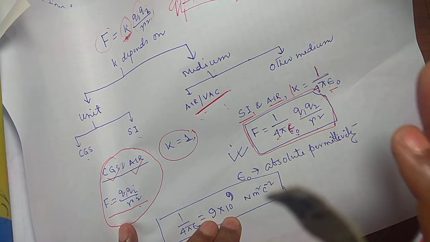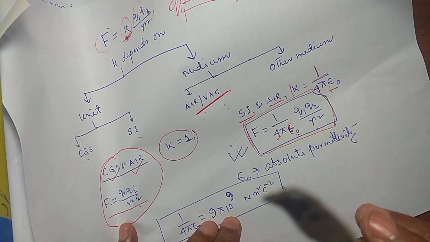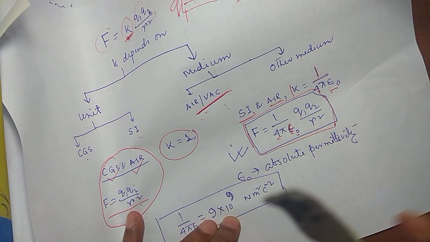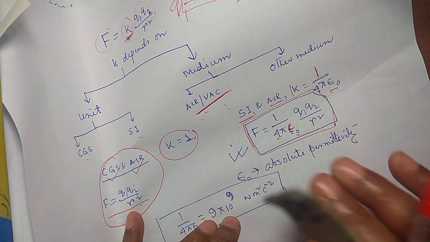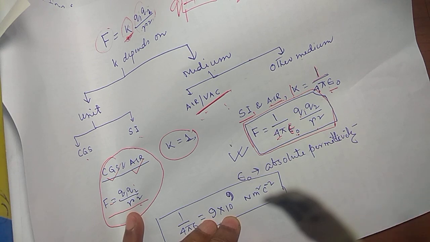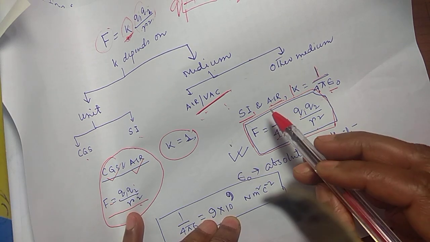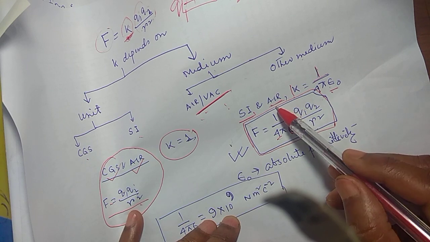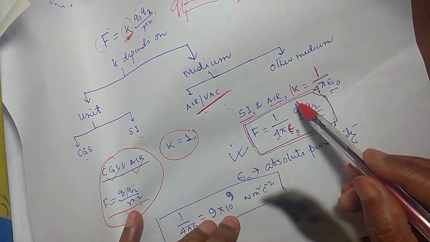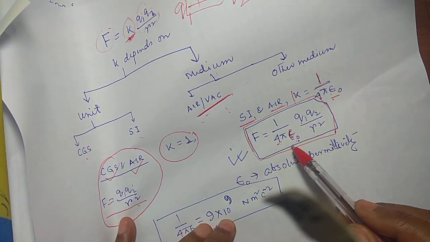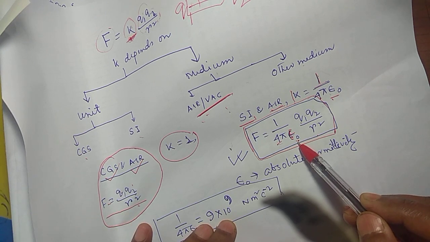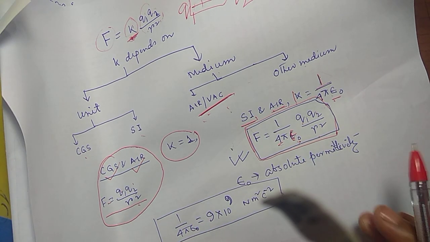If it is CGS and air or vacuum, k is equal to 1. This we hardly require in our class 12. In class 12 we have to use, most of the time, SI and air or vacuum, and the k value is 1 by 4 pi epsilon naught. So epsilon naught is the absolute permittivity of the medium, right?